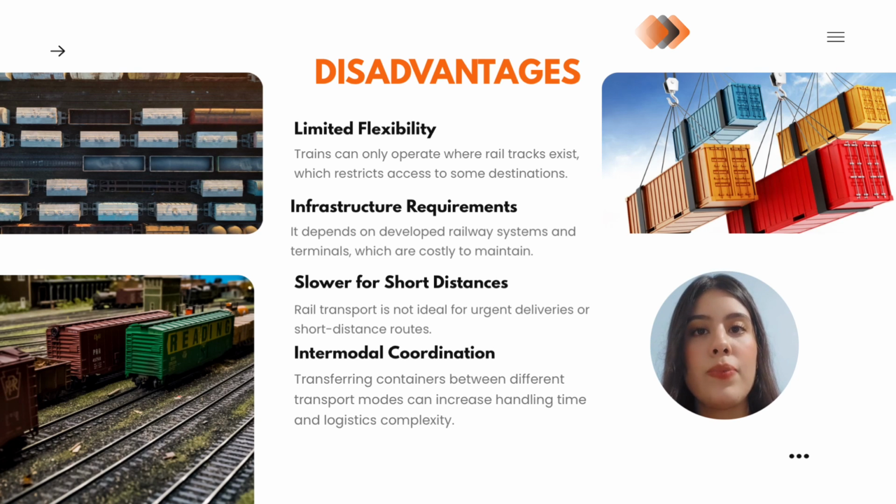However, there are also some disadvantages. Rail transport has limited flexibility because trains can only operate where rail tracks exist. It also depends on specific infrastructure, which can be expensive to build and maintain. For short distances, it's slower compared to other transport modes like trucks or planes. And in intermodal operations, transferring containers between modes can take extra time and increase logistical complexity.